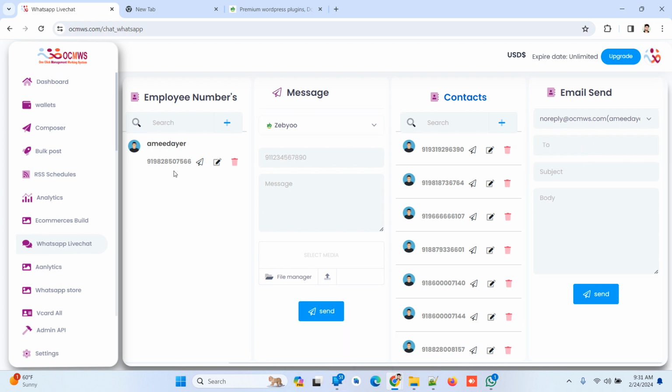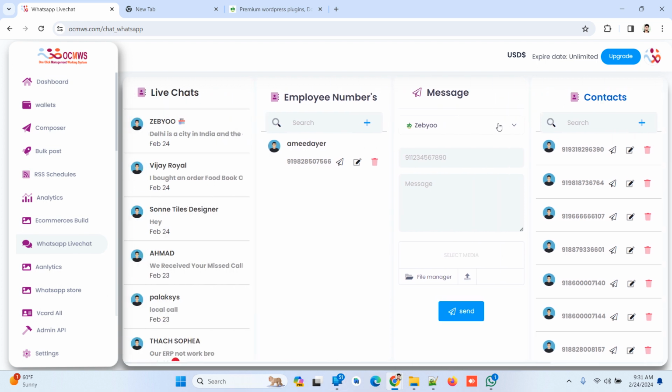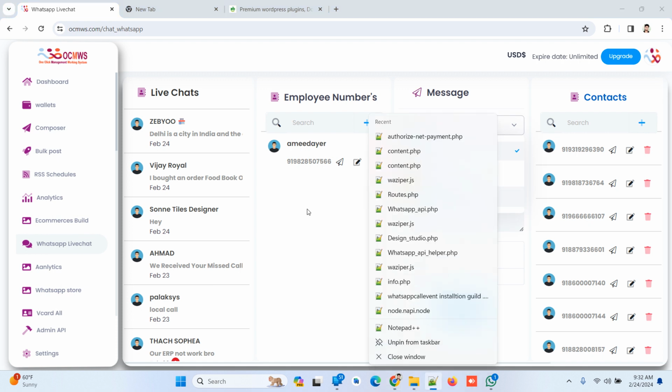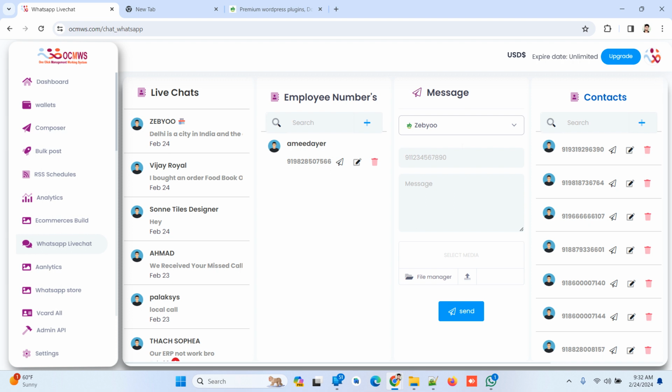And for SMS, you can use the SMS API. You have to use whichever API you want to add here. Okay, so you will see here the SMS and the logo also. You have to understand what API is there so you can use it. So we have built this one section right now. Okay, there is no limit on the number of employees you can add.